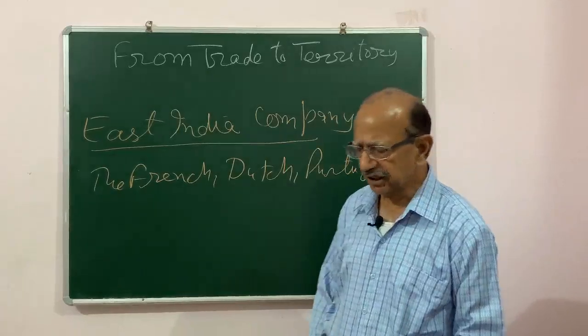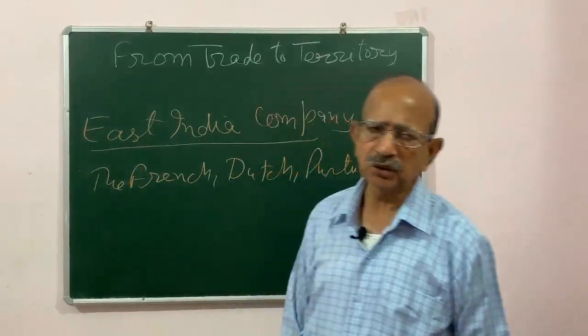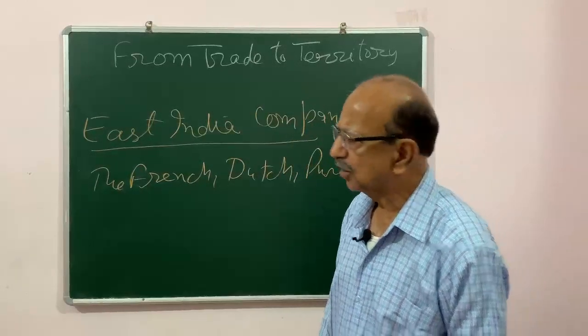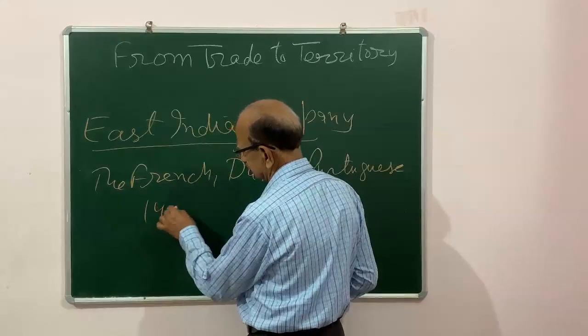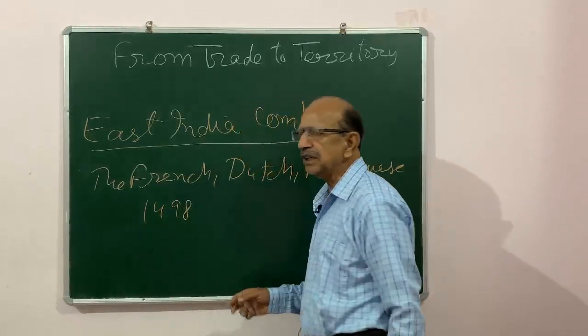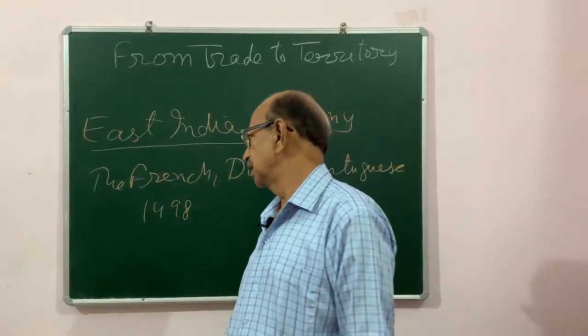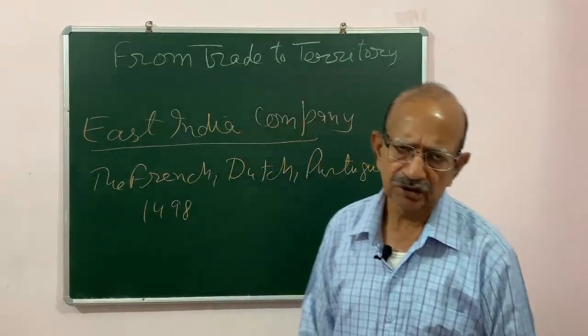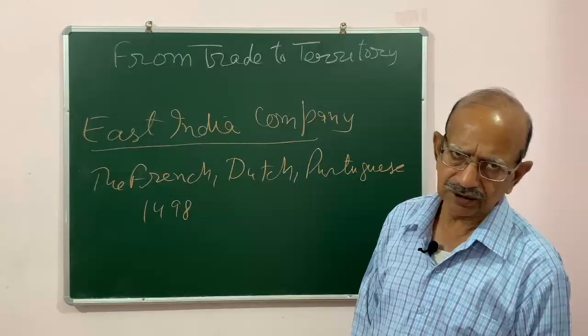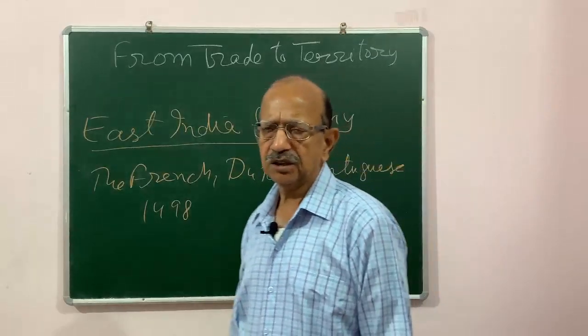They were already there in India, and Vasco da Gama reached India in 1498. He reached Kerala, which at that time was known as Calicut.